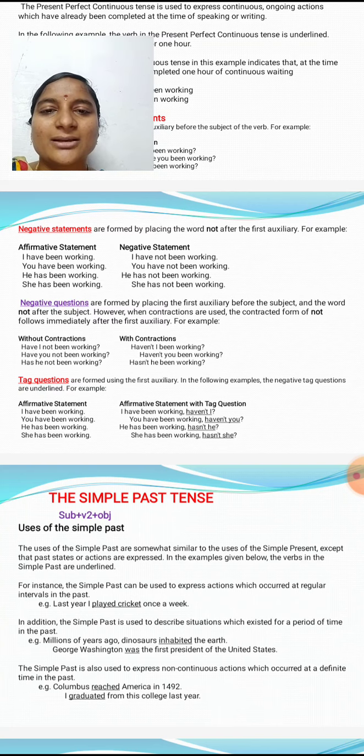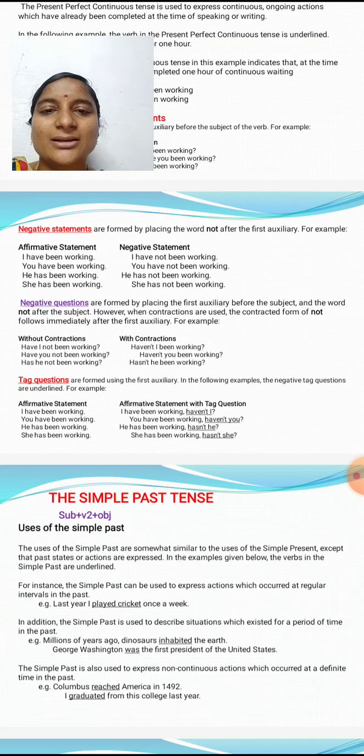Negative questions. How are they formed? They are formed by placing the first auxiliary before the subject and the word not after the subject. When contractions are used, the contracted form of not follows immediately after the first auxiliary.